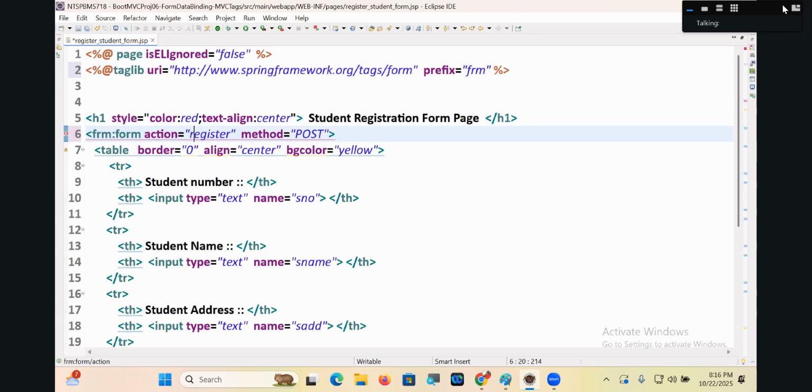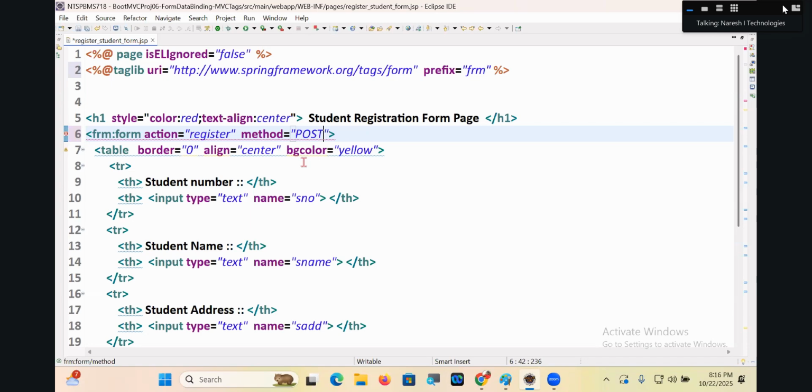FRM:form, action is equal to register, method is equal to post. Array, this is not a fixed prefix, guys. You can take F also, you can take Y also. We are going to work with the JSTL tag library tags and Spring MVC tags. Who knows? Two tags of two different tag libraries may have the same name with different functionalities. If prefixes are there, we can differentiate them.